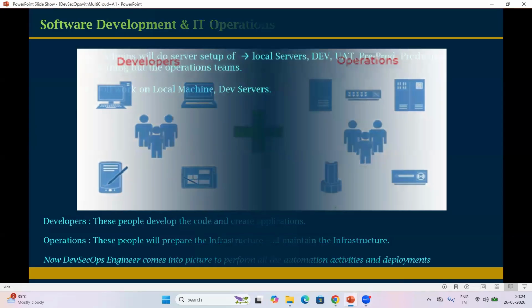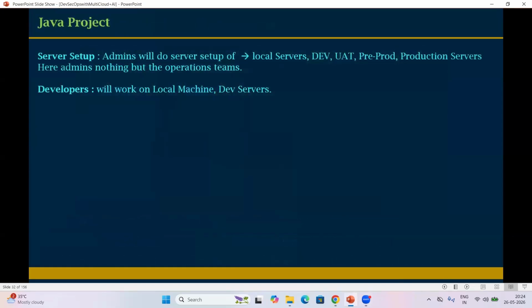Now look at my screen, everyone. For example, there is a Java project. If you want to start any project or any startup company, what we basically require is servers. Without servers, we cannot set up the project. Servers are required for application development and testing because servers have high computing power. The server setup is done by admins. Admins will take care of the server setup.